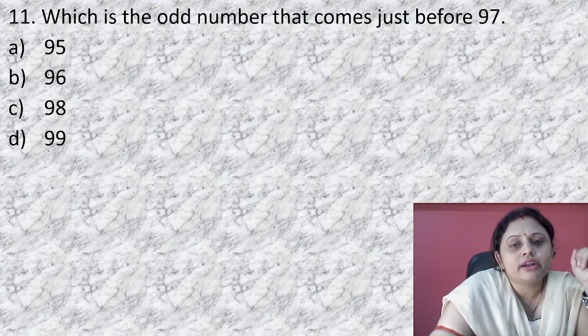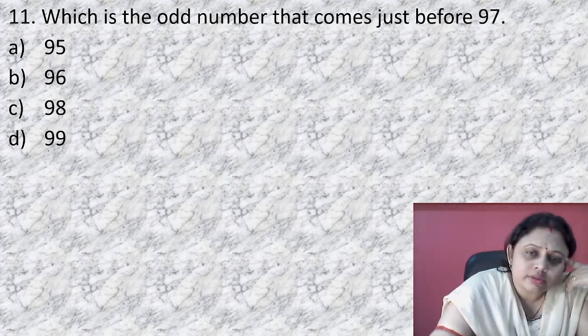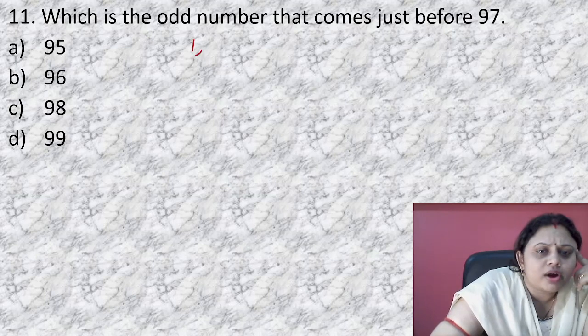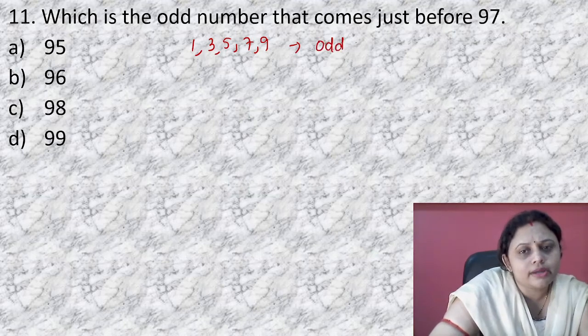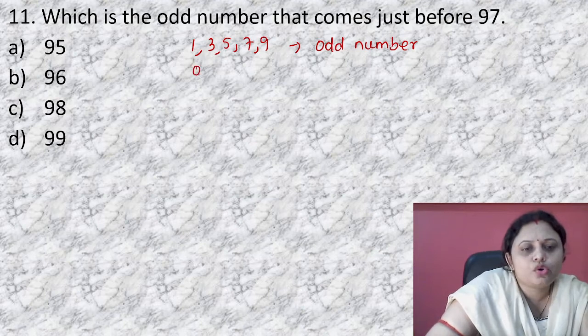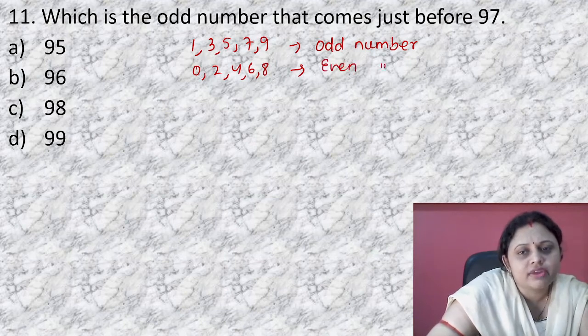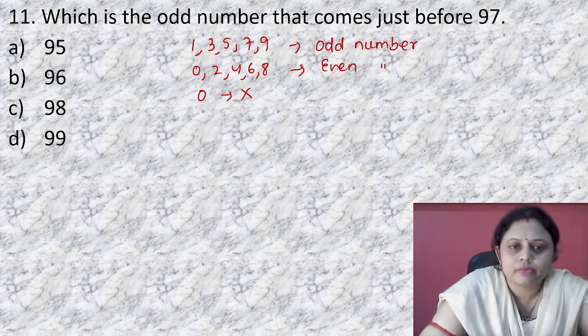Which is the odd number that comes just before 97? Do you know odd numbers and even numbers? If 1, 3, 5, 7, 9 are present in the ones place, they are known as odd numbers. And if 0, 2, 4, 6, 8 are present in the ones place, then they are known as even numbers. But 0 is neither an even nor an odd number. So 97 is an odd number.